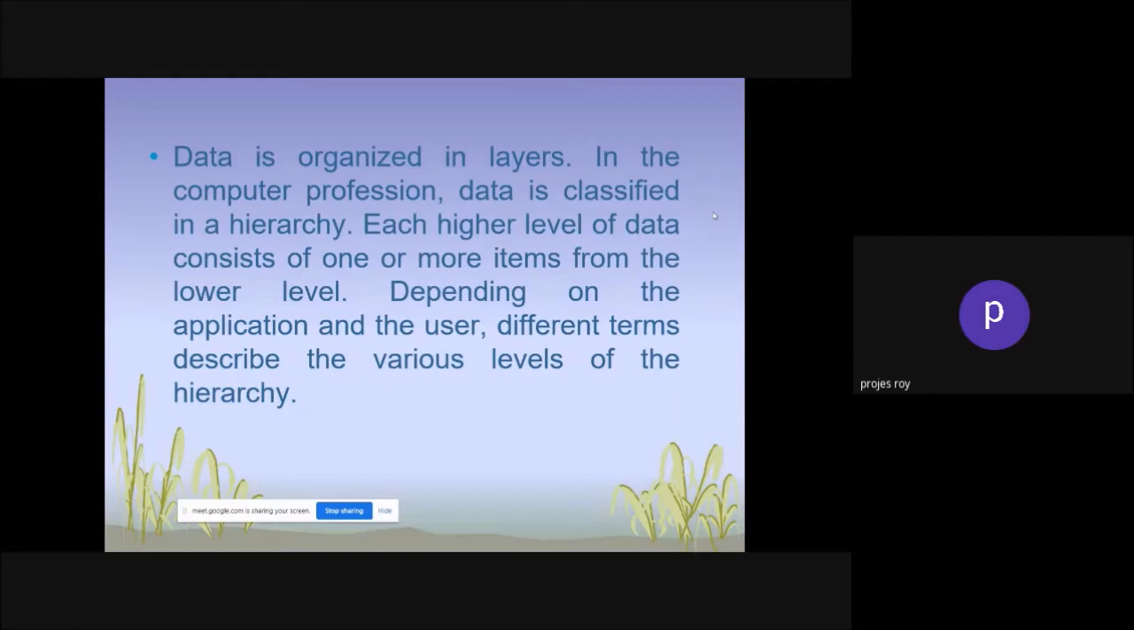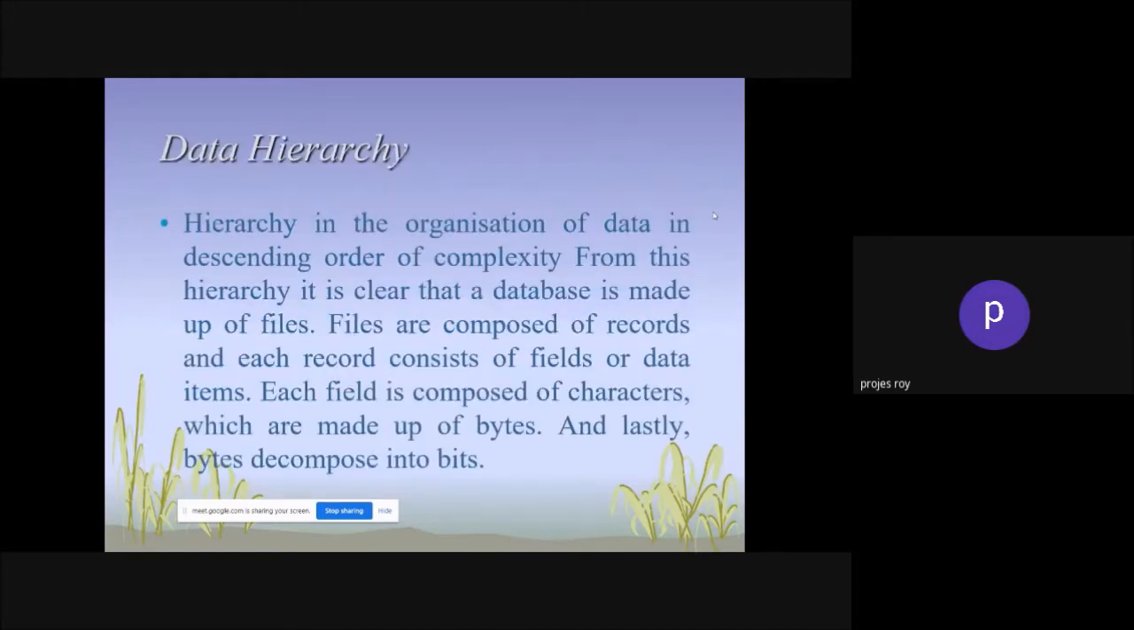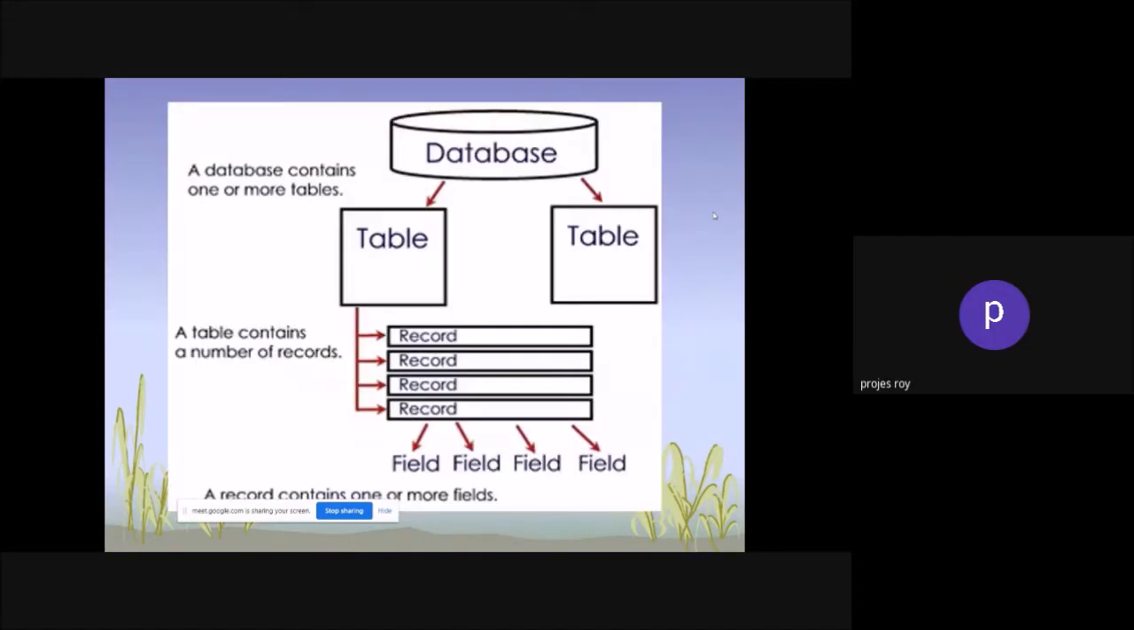So hierarchy is nothing but an ascending or descending order of data: how we are going to create data, and how complex the data is, meaning how that particular data correlates with other data. That's basically the data hierarchy.